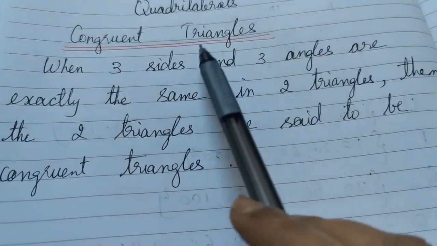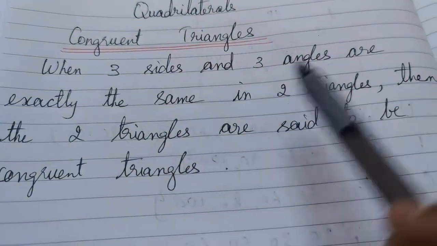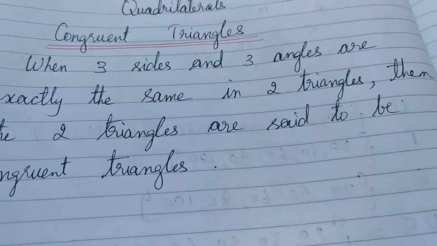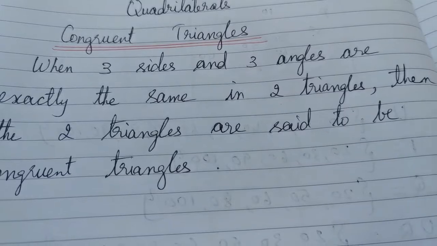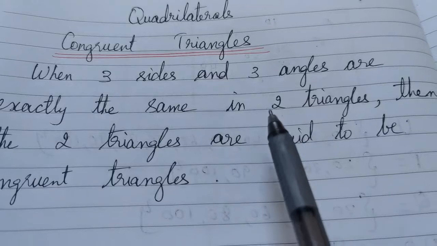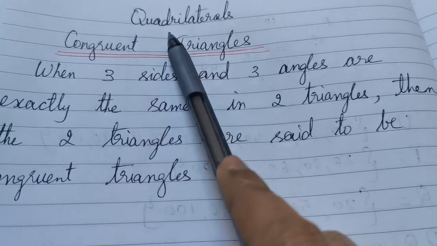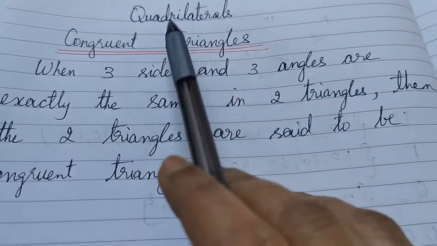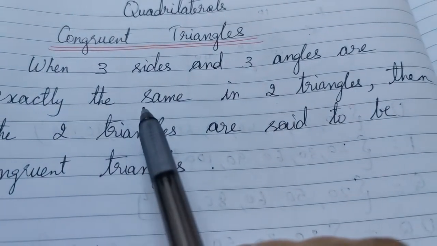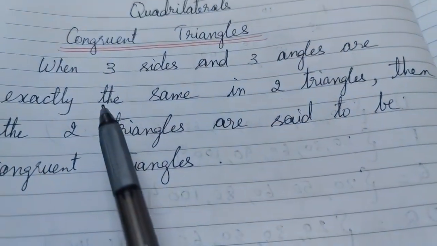In this video I will discuss congruent triangles with you. You may think, what do triangles do in the chapter on quadrilaterals? You will understand it better in the further videos. For now, let me give you a hint: to prove certain theorems related to quadrilaterals, you have to use congruent triangles. So it is very important that you know how to identify congruent triangles.